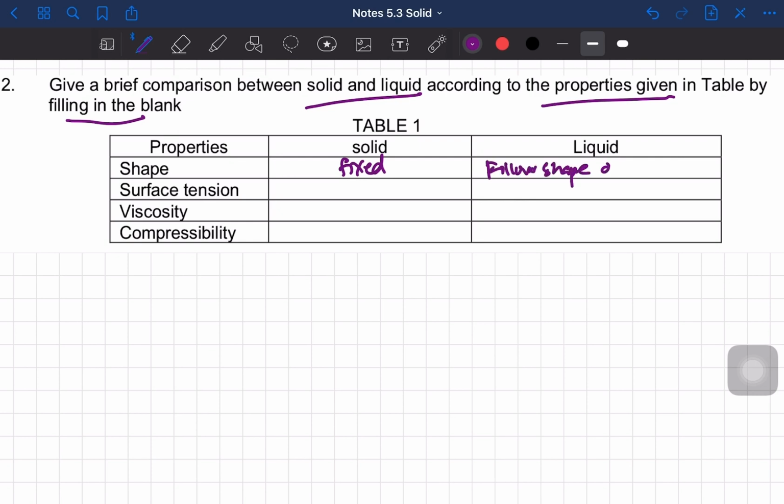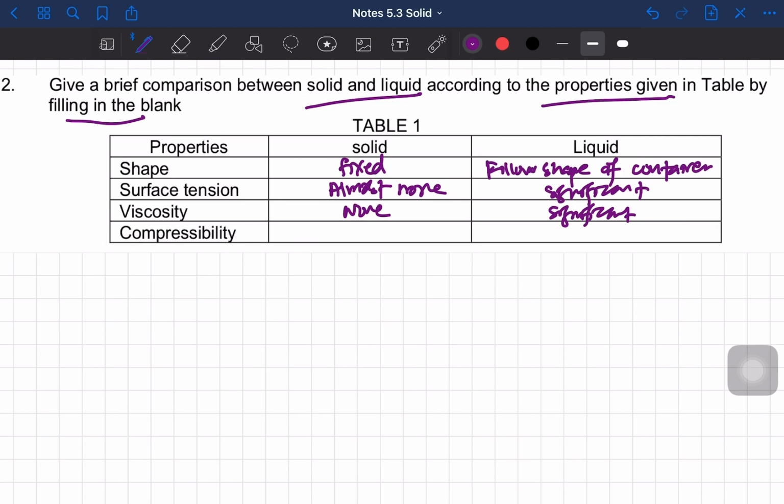Next, in terms of surface tension, for solid there is none, we say it is almost none, or you can say none. And for liquid it is significant. For viscosity, solid has none. Liquid viscosity is significant, ranging from low viscosity to high viscosity.